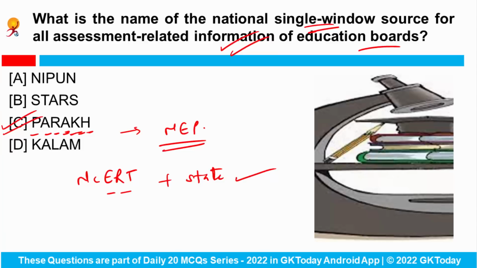Okay, so PARAK will be the national single window source for all assessment related information, and it will oversee the periodic tests like the National Achievement Survey and the State Achievement Survey. So the name of this national single window source for assessment related information of education boards is PARAK. Full form is also important.